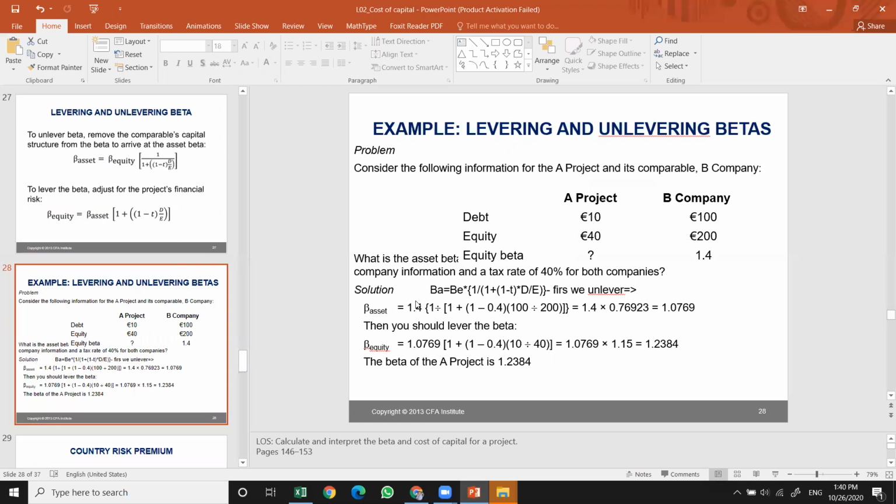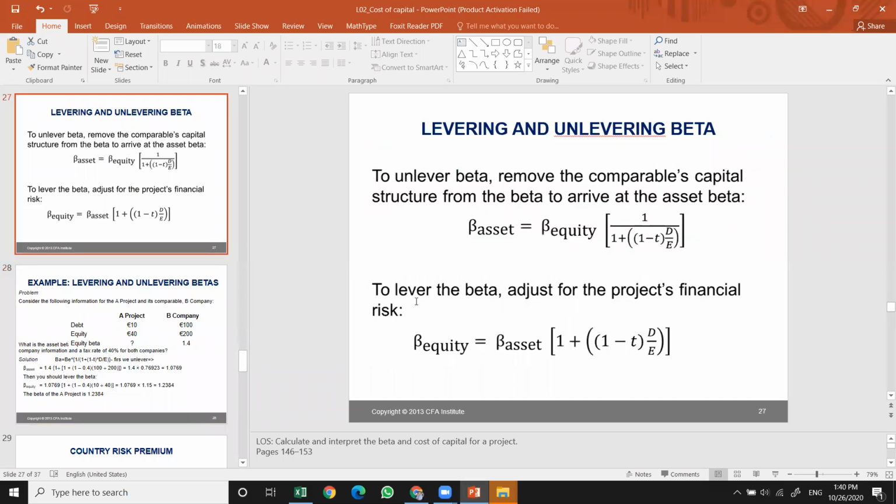Okay, let me skip this project. I will come to this a bit later when I finish the chapter. But I want you to pay more attention to this part, more concentrated, because it's very important, and we need to dedicate maybe one hour to explain this unlevering and levering issue, how we derive these formulas themselves.